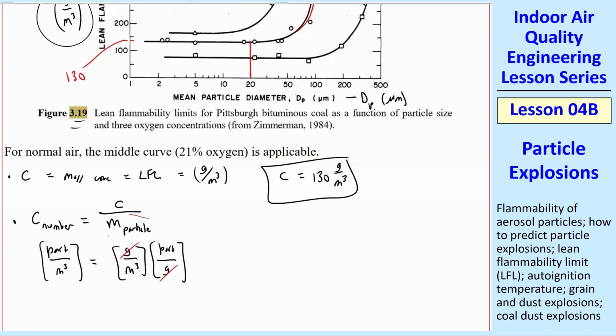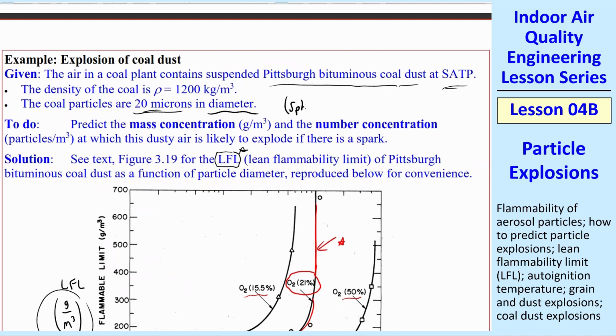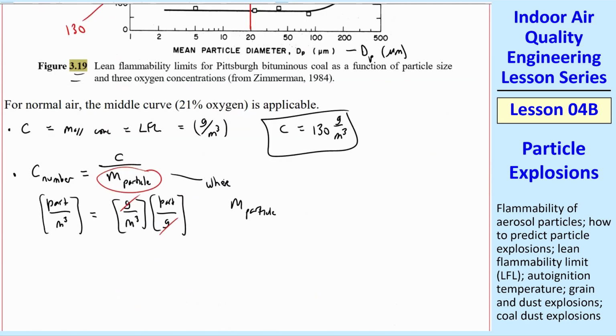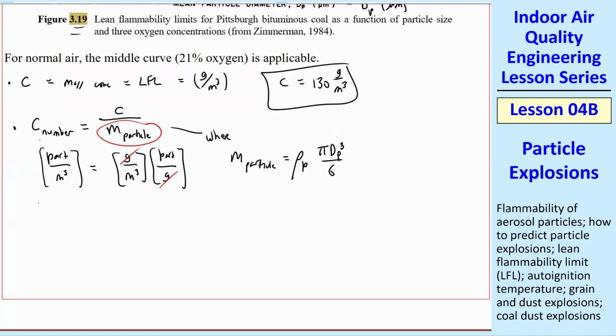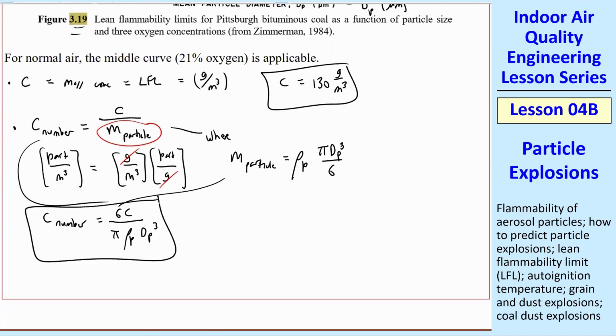So all we need to do is calculate the mass of a particle. And what's the mass of a particle? Well, we'll assume spherical particles. It says diameter, so we assume that they're spheres, or equivalent spheres. We'll talk about equivalent diameters later. And so M particle, the mass per particle, is the density of the particle times its volume. And the volume of a sphere, make sure you remember that, is pi dp cubed over 6. And so when we combine these together, we can calculate C number is equal to 6 C mass concentration, so number concentration is 6 times mass concentration over pi rho p, particle diameter dp cubed. And that's our answer in variables.